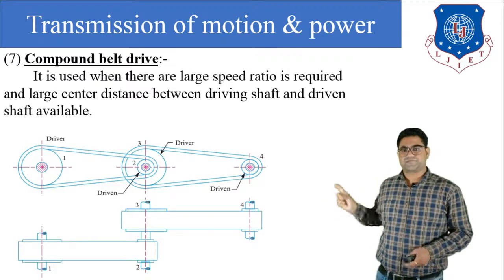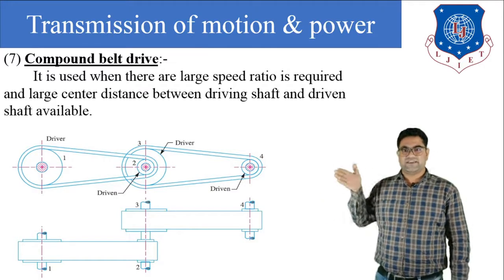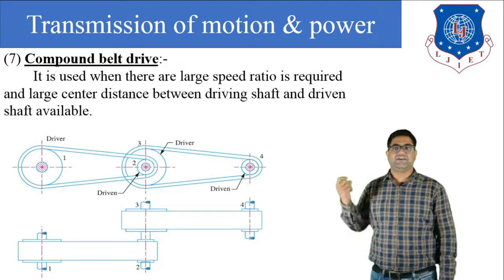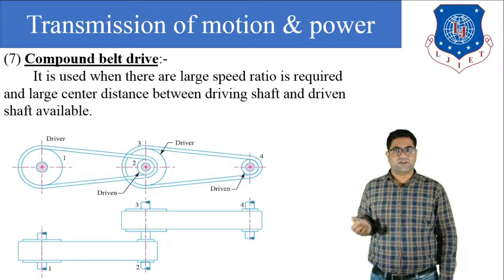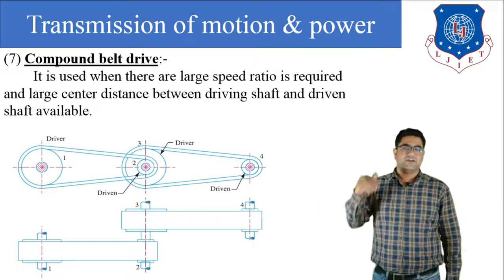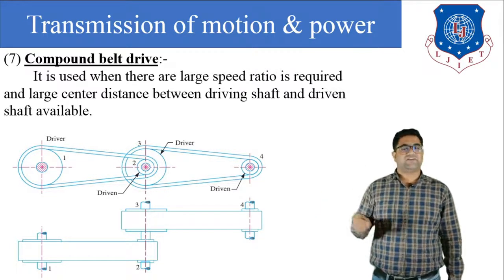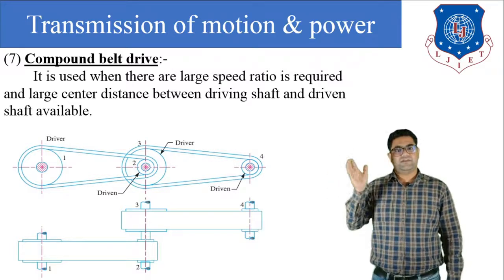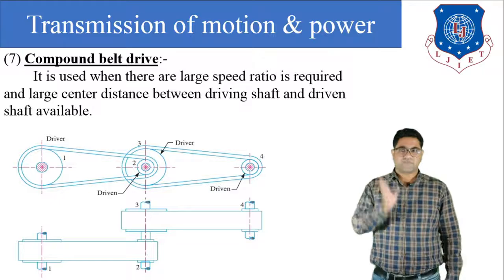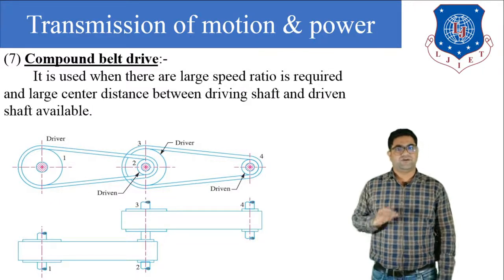You can see here, first is our driving shaft. Second, in the middle, there is an intermediate shaft. On the intermediate shaft, we have provided two pulleys, and third is the driven shaft. Now, on the driving shaft we have provided one pulley, on the intermediate shaft two pulleys, and on the driven shaft one pulley.